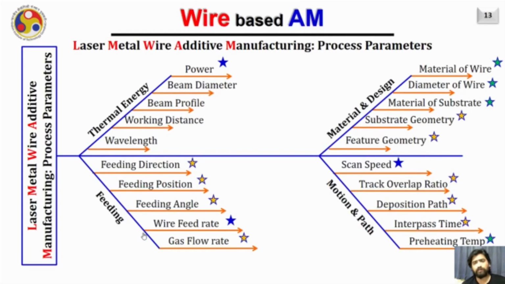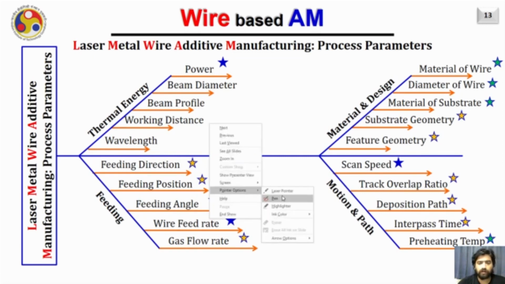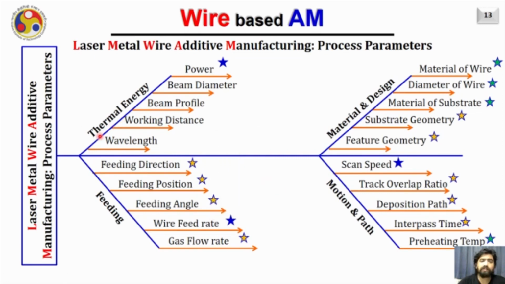Now let us discuss the different process parameters associated with laser metal wire additive manufacturing. These process parameters are divided into four categories. The first is thermal energy. The second is material and design. The third is feeding, and the fourth is motion and path.